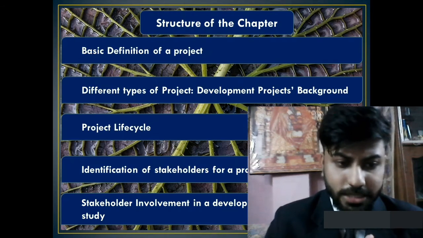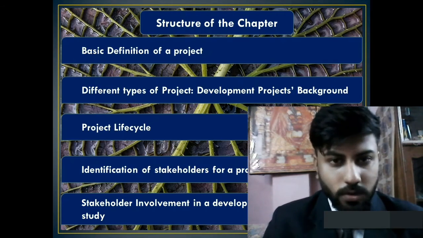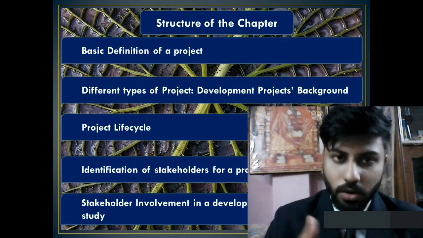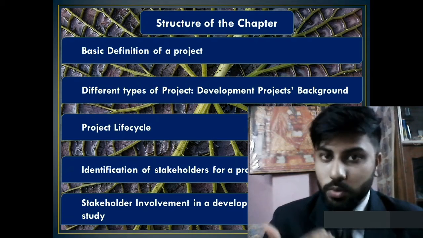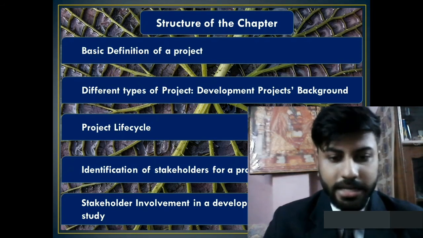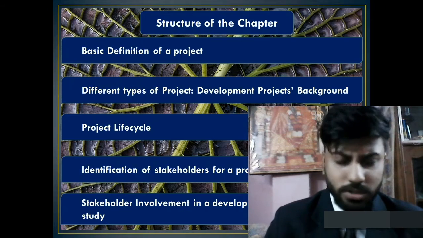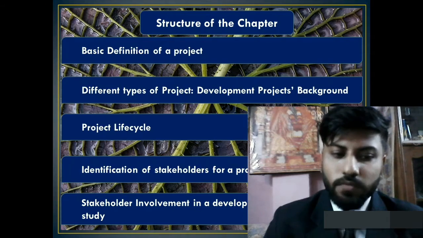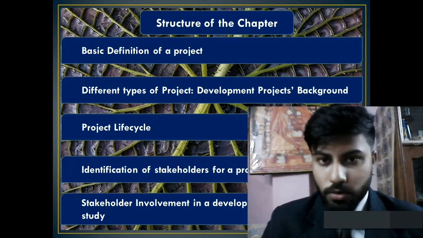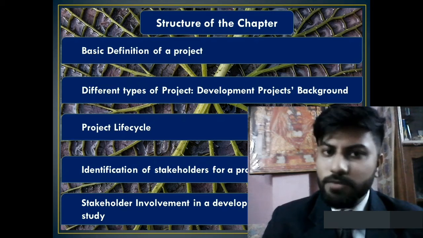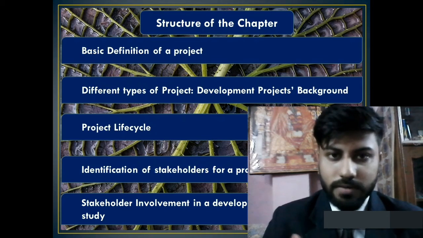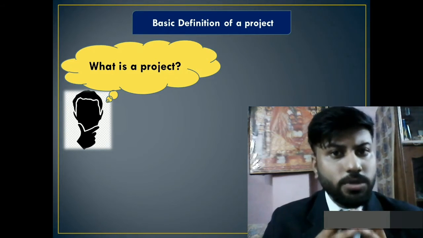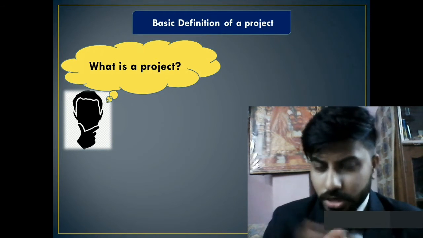Our fourth discussion would be identifying the stakeholders of a project. As I have mentioned earlier, we would be focusing on what stakeholders are and how to identify them, as they play a key role in a project as well as in project management. And lastly, we would end our discussion with a case study. So that would be the structure of this chapter. Let's move to our first topic, the basic definition of a project. I would like to pose a question here. What is a project? What according to you is a project?